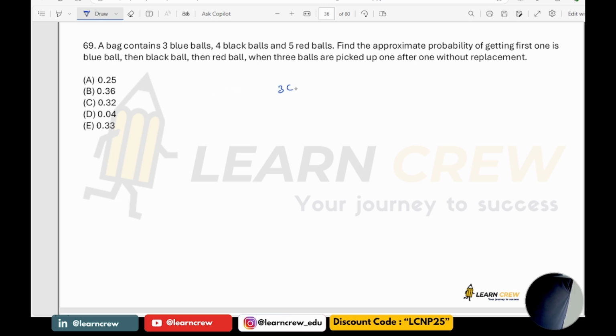Thereby the probability would be 3C1 by 12C1 into 4C1 by 11C1 into 5C1 by 10C1. So how much are you going to get? 1 by 4 into 4 by 11 into 5 by 10. The 4 cancels. 3 by 12 means 1 by 4, then 4 by 11, 5 by 10, which means 1 by 2. So the answer is approximately how much? 0.04.